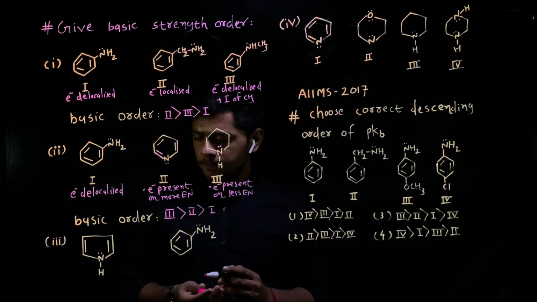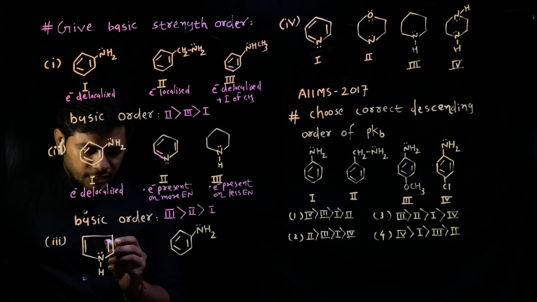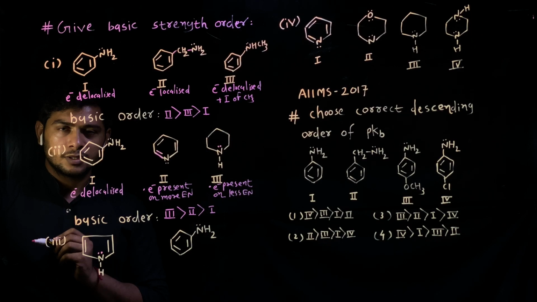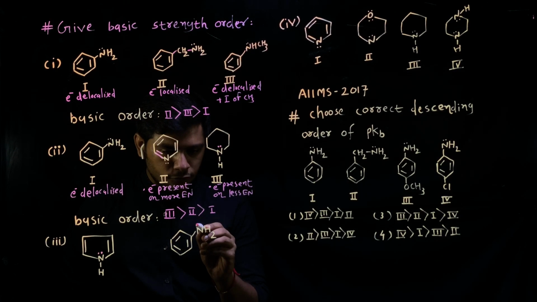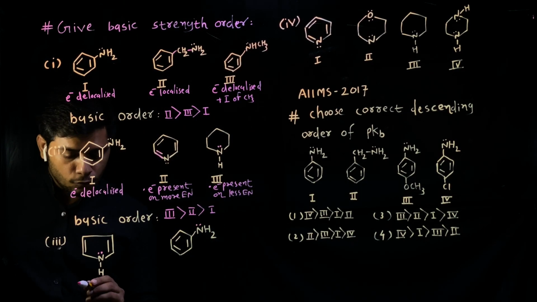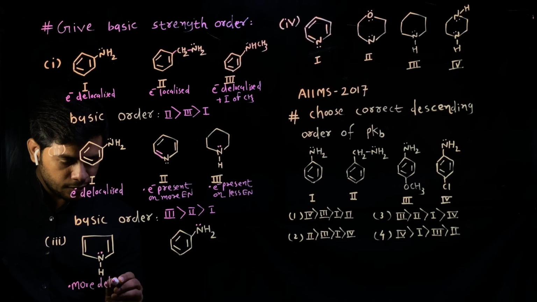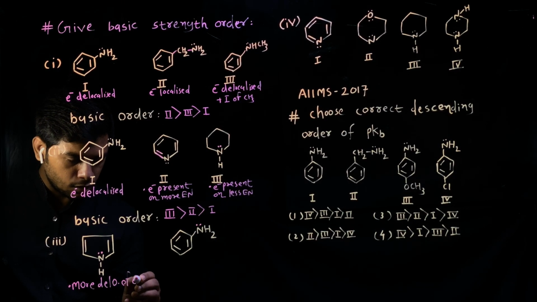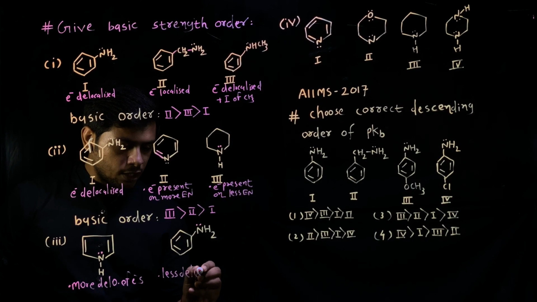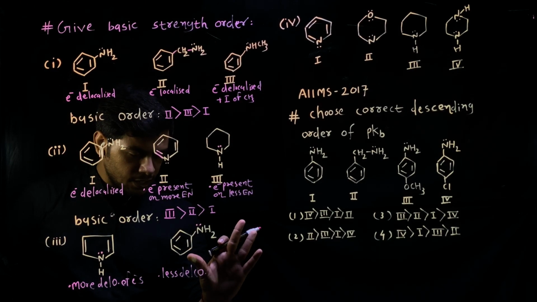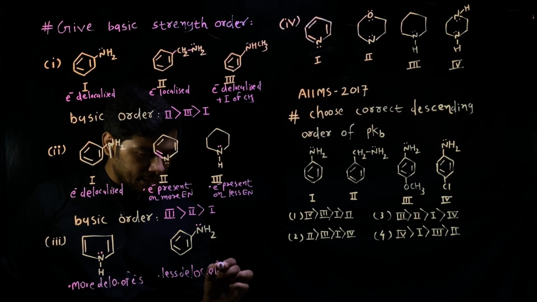Now moving to the next example. Now friends, in this case we can see that the electrons are delocalized, and in this case also, this is the simplest aromatic amine, aniline, electrons are also delocalized in this case, but there is more delocalization of electrons here, and here less delocalization of electrons.